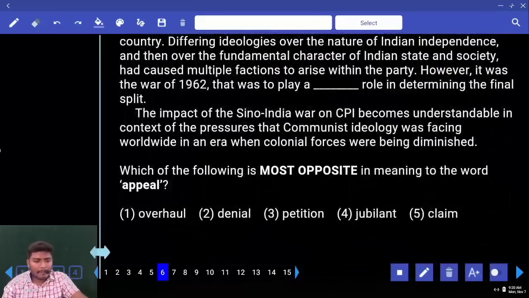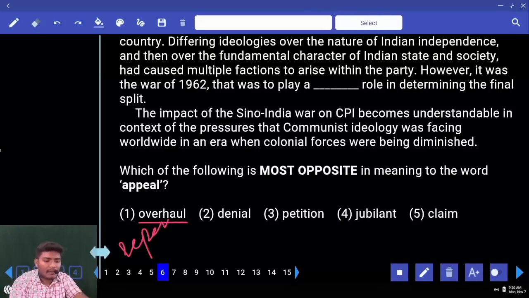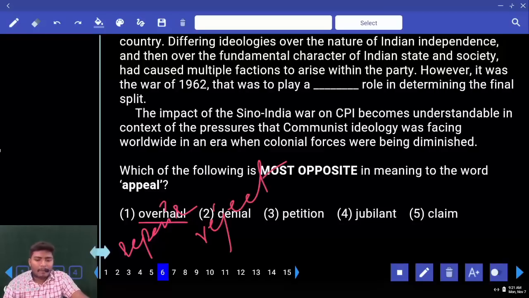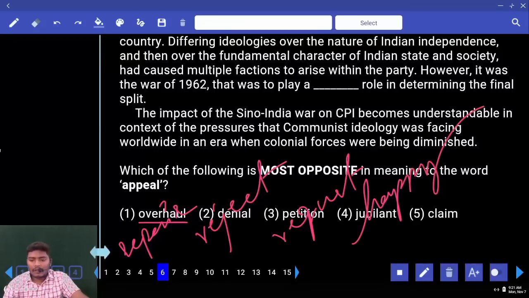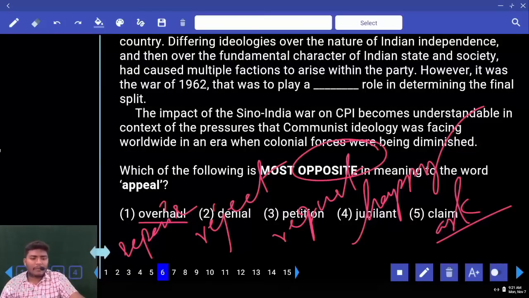Now we need the antonym. Overhaul. What do you mean by overhaul? You got this word many times. Overhaul is to reconstruct, repair. Deny. Deny means reject. Petition, this can again be called a request. Petition is nothing but to request somebody. Jubilant, happy. Claim, again claim is used to ask or request, same meaning. Now we need the opposite word here. Can anybody tell me the opposite of the word appeal? Appeal, deny. So that comes with the second one. Appeal and reject, ask and reject, request and reject.